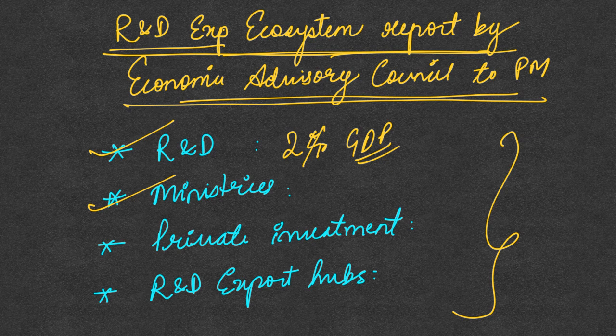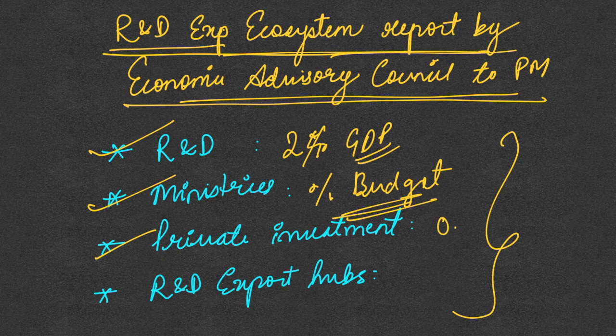Second, it held that the line ministries at the center must be mandated to allocate a certain percentage of their budget to promote research and development in their own departments. So in the areas in which their departments are dealing, a certain percentage of the budget should be allocated for research and development. The third recommendation it made was that private sector investment in research and development needs to be increased. The current private sector investment was just 0.35% of the GDP.